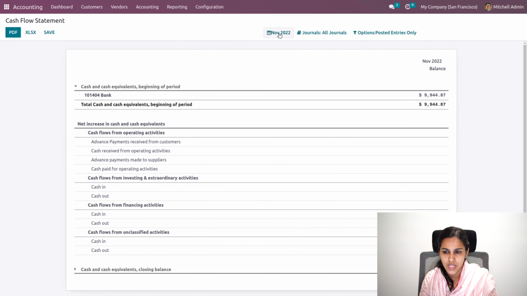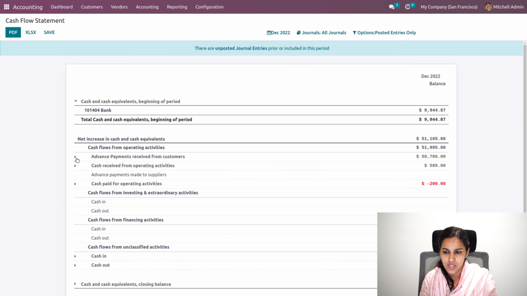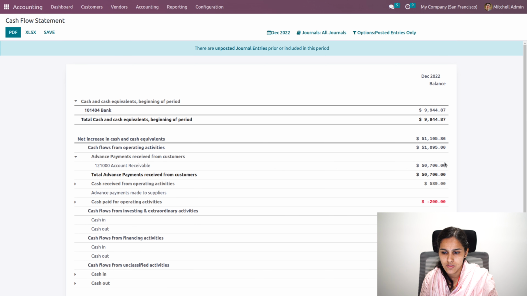So this is for this month. You can see the advance payment received from the customer is total 50,706. And if I try to pay some amount, the cash received from operating activity will be updated.